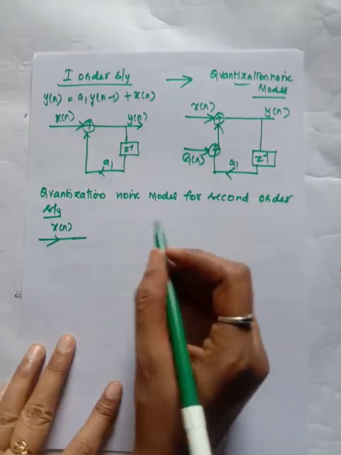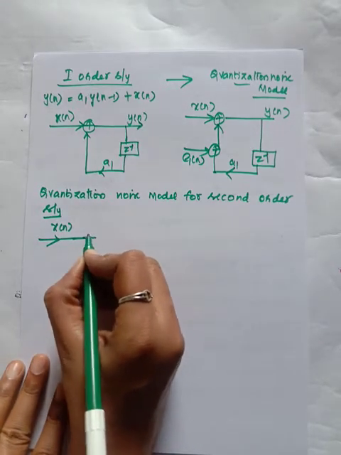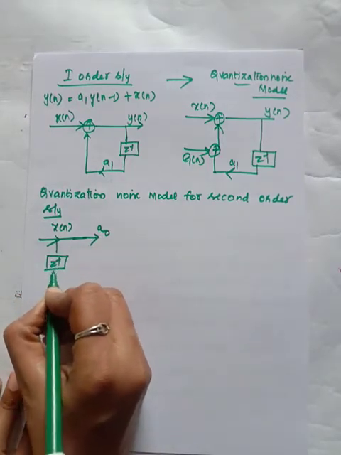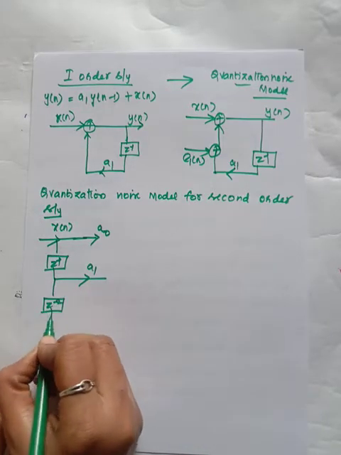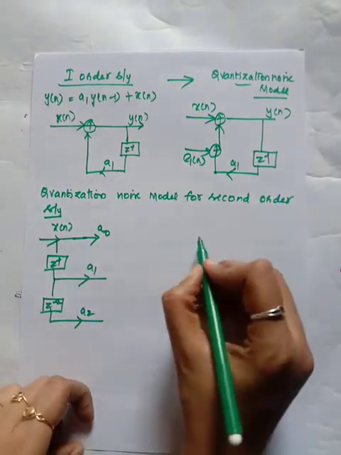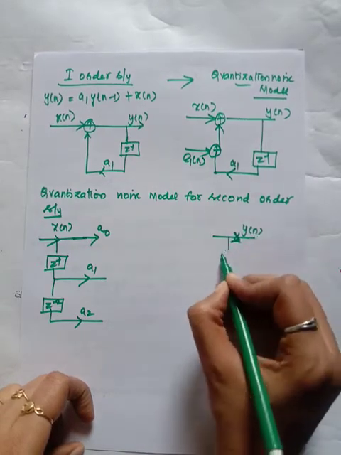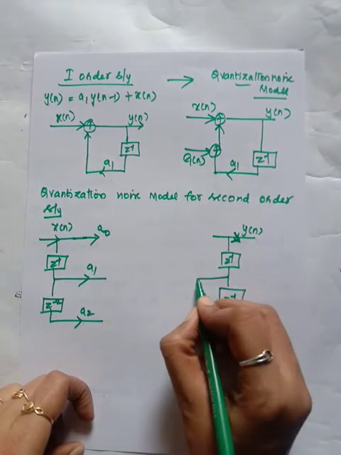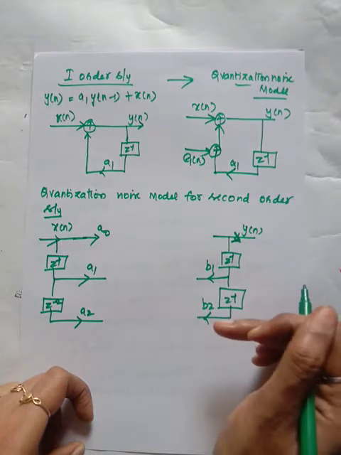Now I will draw the quantization noise model for a second order system. Consider x of n multiplied by a0, then a delay, multiplied by a1, and since it is a second order system, we go up to z power minus 2. Similarly at the output, you draw y of n with z inverse, and the output coefficients are b1 and b2. We already discussed this in the IIR system.